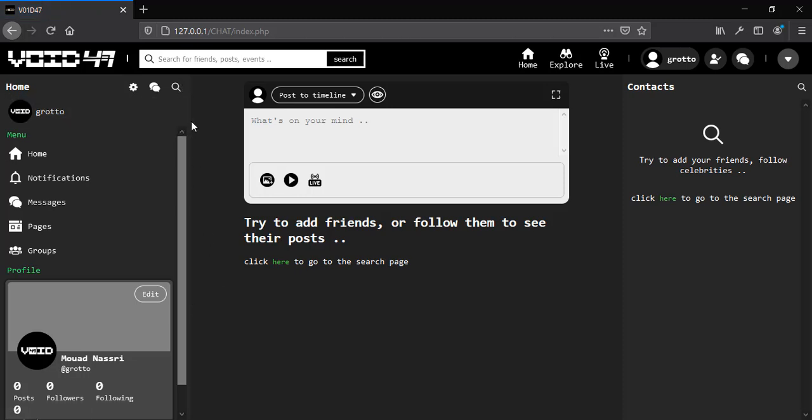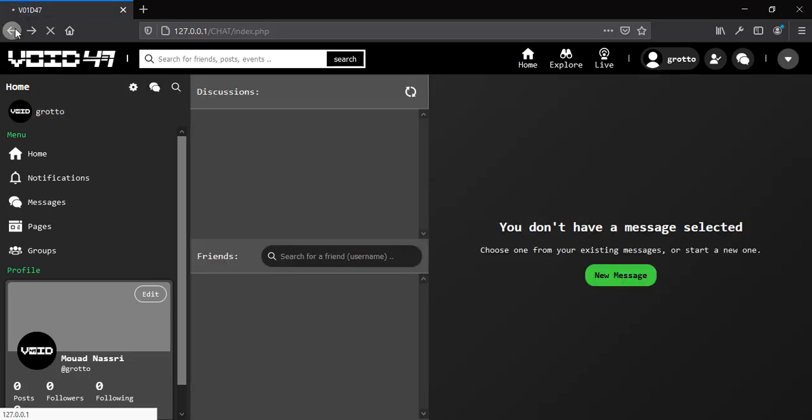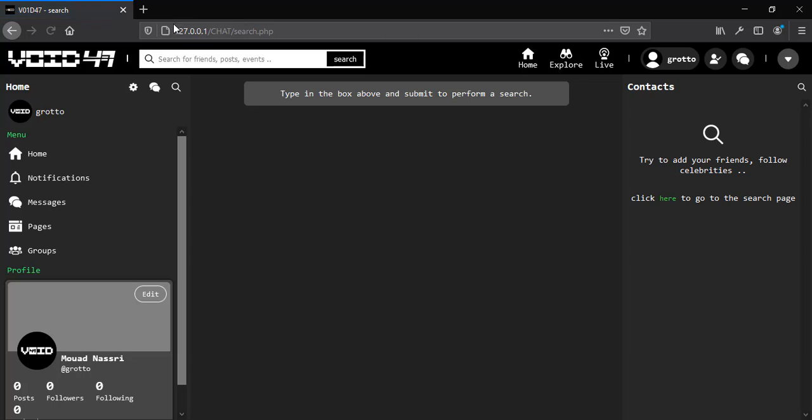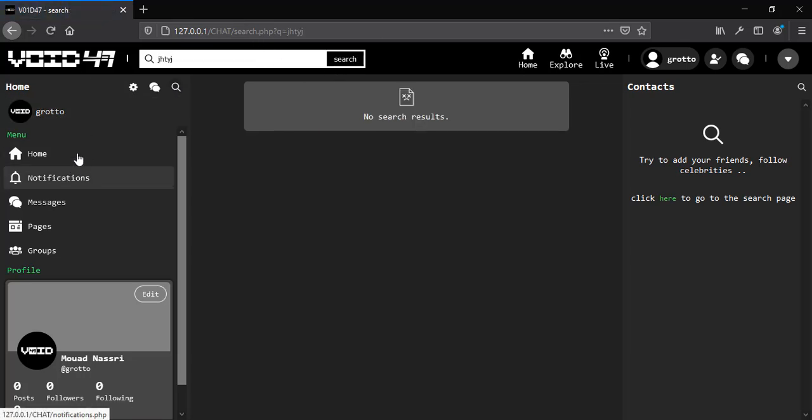And we have this left panel right here. This panel includes some buttons. As you can see, this is the settings page. This is the search section, which is used to search for people, and we have some buttons right here. This is pointing to the profile page.